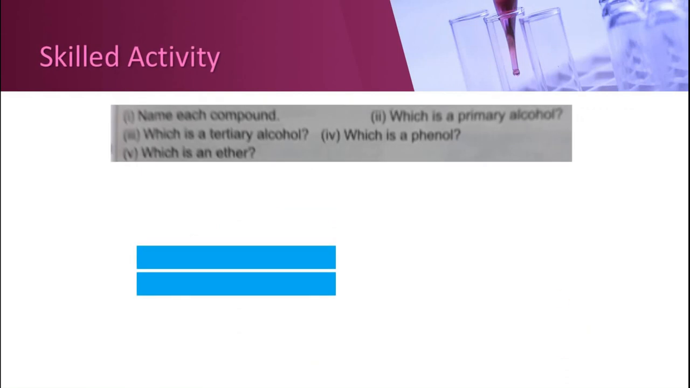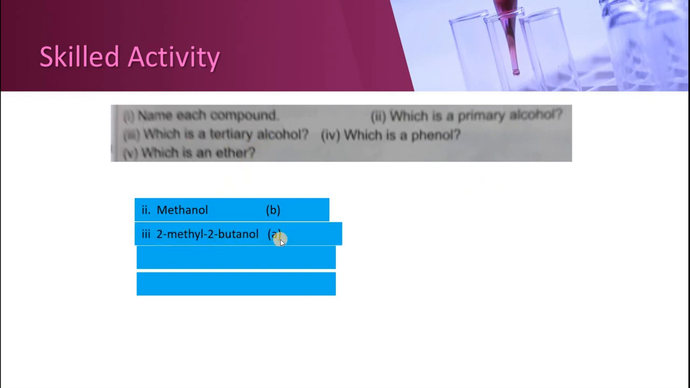We have named them. Which one of these 5 compounds which were given is the primary alcohol? Primary alcohol is methanol, which is option B. Which one is a tertiary alcohol? 2-methyl-2-butanol, that is A. Structure number A was the tertiary alcohol. Which one is a phenol? Number E, that is 4-methylphenol. It was a phenol. Which one is an ether? None of them is an ether right now.